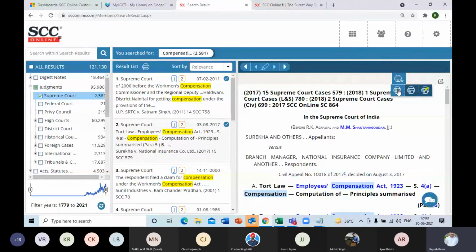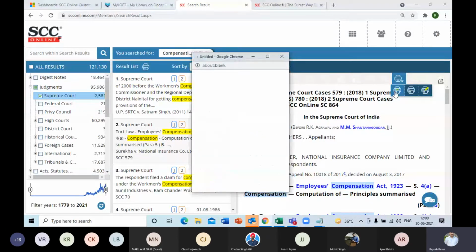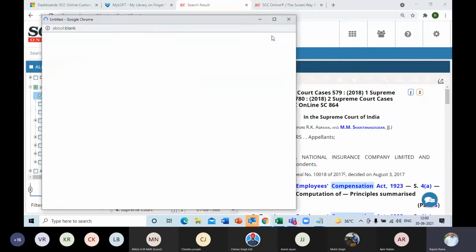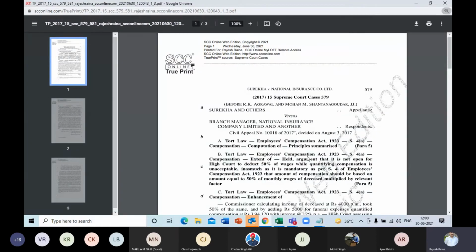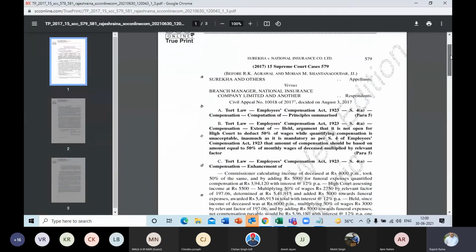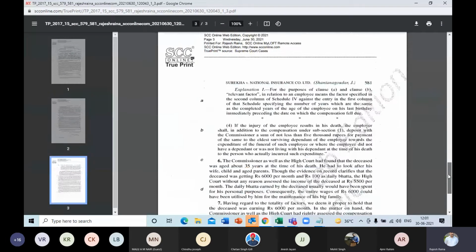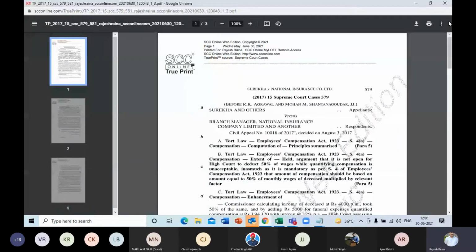Printing, of course, I told you there is a true print in the beginning, and the other one is non-true print. What true print means is that it will be the exact photocopy of the print journal that you have. The same will be replicated over here in the print, and you will be able to see the same paragraphing, bold, highlight, everything. Similar format for that particular publishing or publisher, in this case SCC publishing, as you can see.